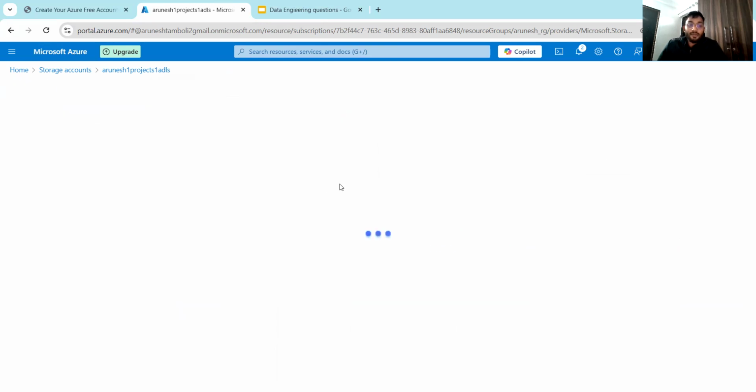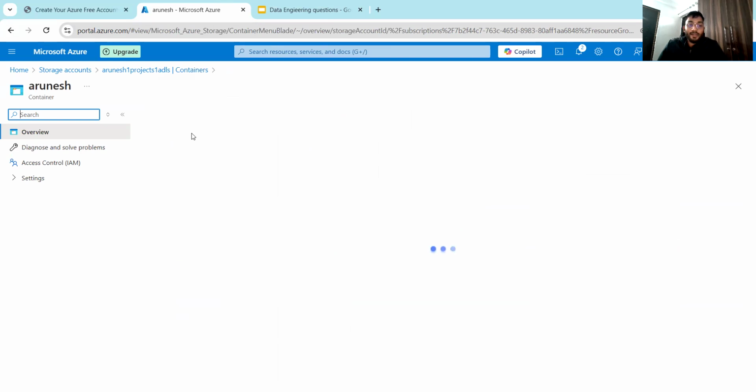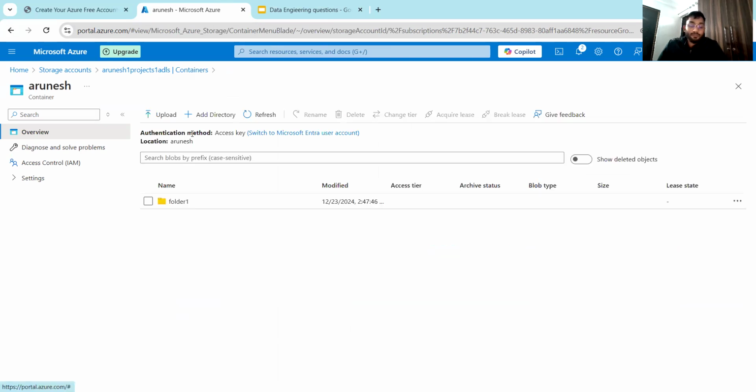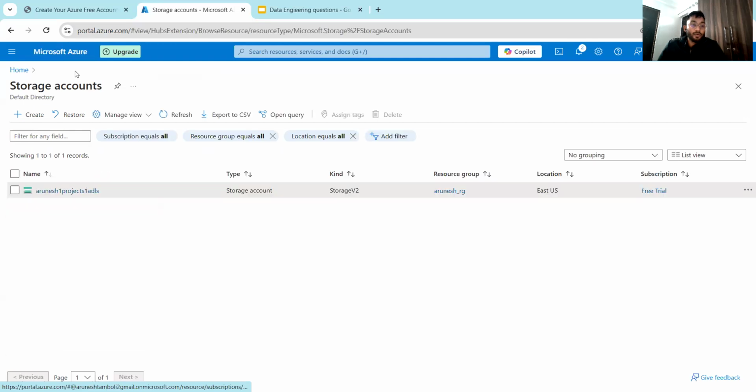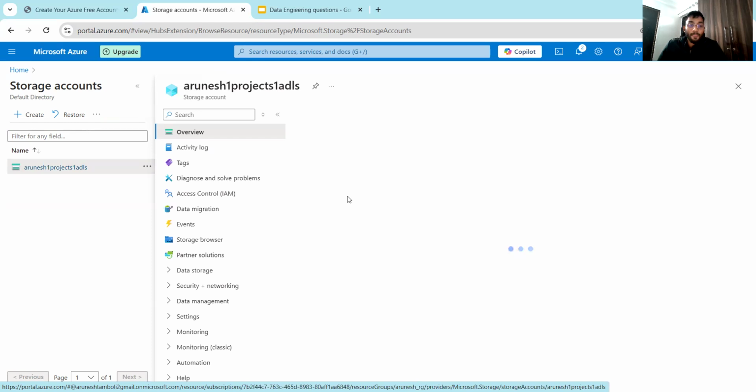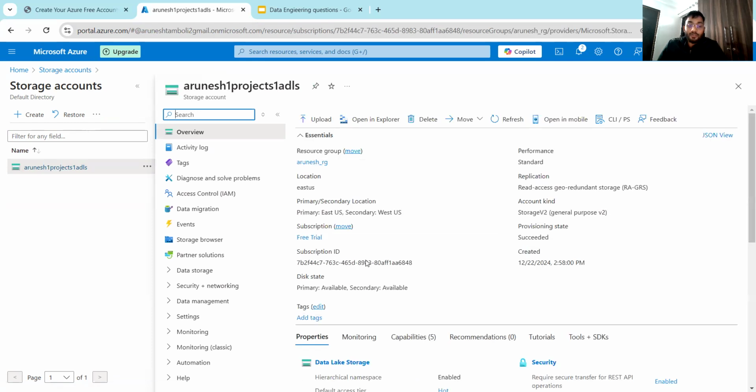Inside that container, I can create any folder, multiple folders. You can create folders, and you can then also upload the file. Now let's go back to the storage. So this was the Azure Blobs.